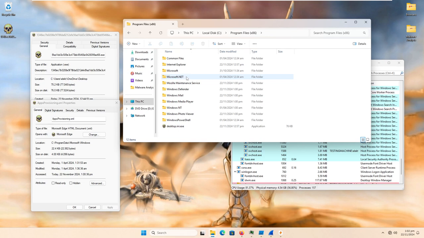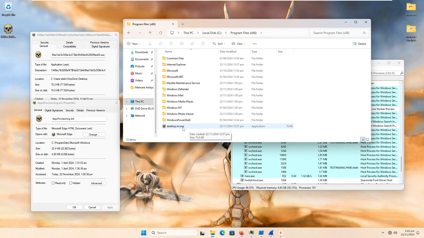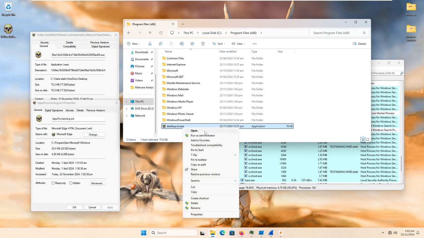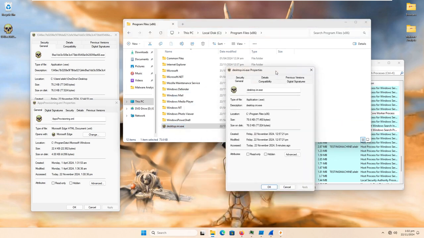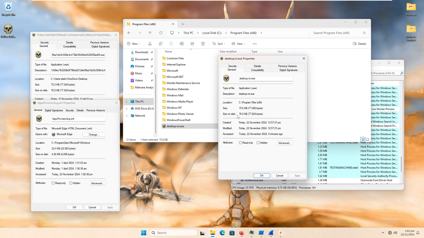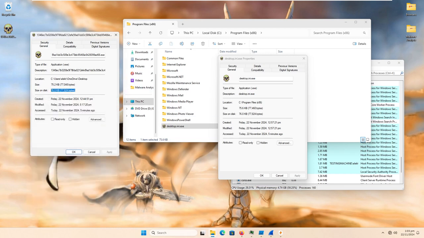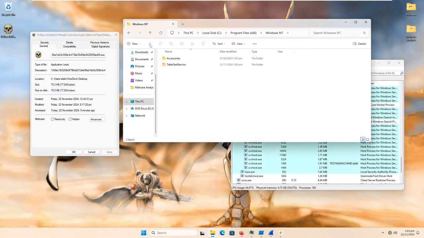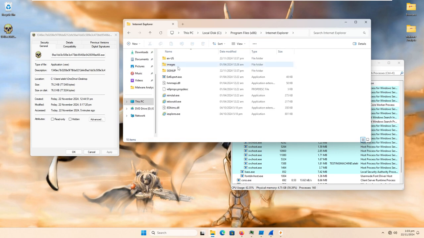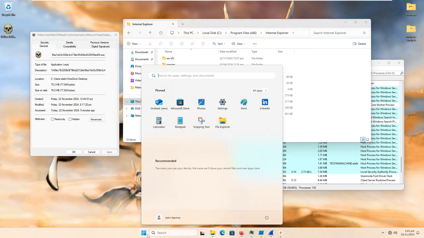Oh, that took a lot longer than it should have. If we open the properties for desktop.ini.exe, however, now we can see that the size of this is the exact same size of the actual program itself. So I have no idea why this is so short, but it looks like it is definitely replacing these files with a copy of itself. So we're getting hit definitely in some areas. And as we continue to use the machine, things should start to become more and more broken.